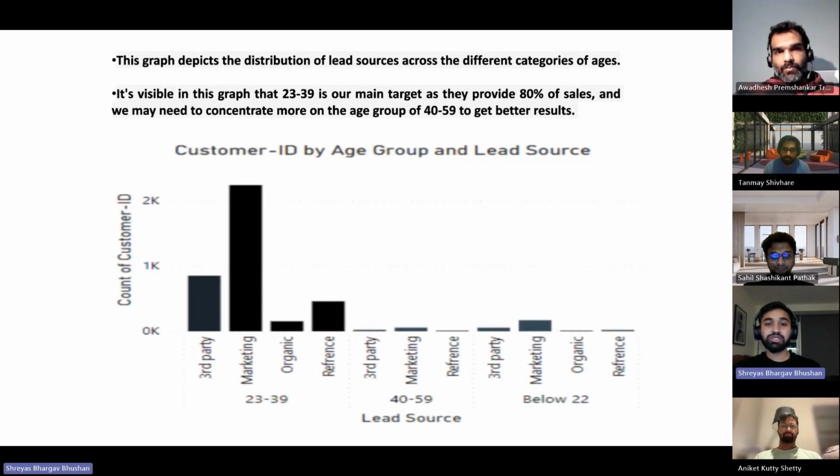This graph depicts the distribution of lead sources across different categories of age. It is visible in this graph that the age group of 23 to 39 is our main target, as they provide 80% of the sales, and we may need to concentrate more on the age group of 40 to 59 to get better results in coming years.